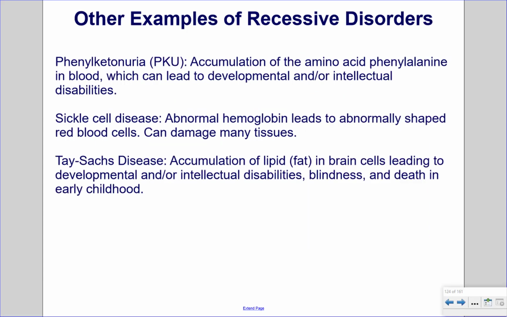Other examples of recessive disorders. Phenylketonuria, or PKU, is the accumulation of the amino acid phenylalanine in blood, which can lead to developmental and/or intellectual disabilities. Sickle cell disease is abnormal hemoglobin that leads to abnormally shaped red blood cells. This can damage many tissues. And Tay-Sachs disease is accumulation of lipid, or fat, in brain cells leading to developmental and/or intellectual disabilities, blindness, and death in early childhood.